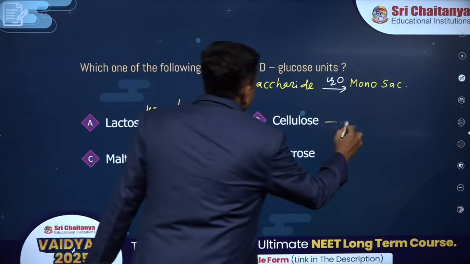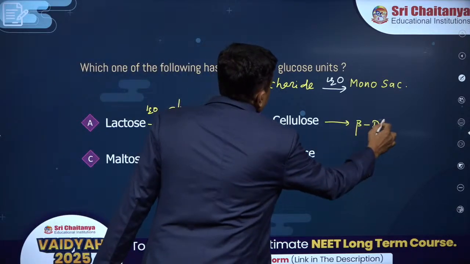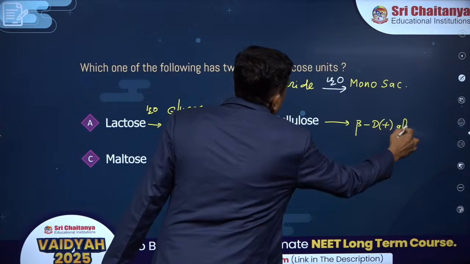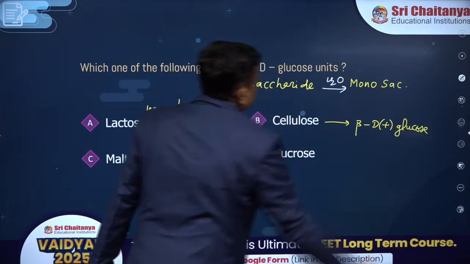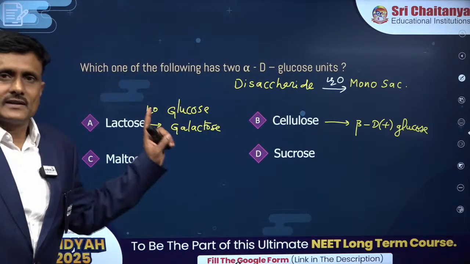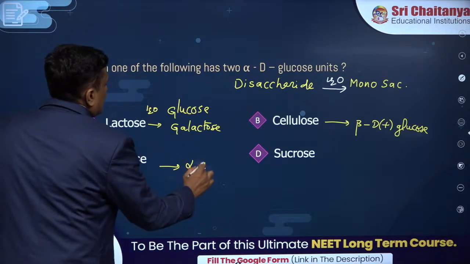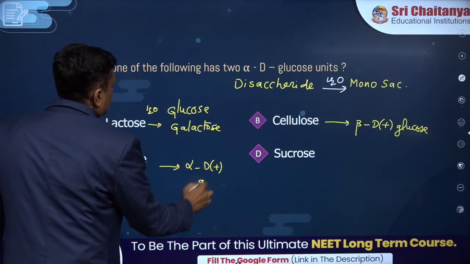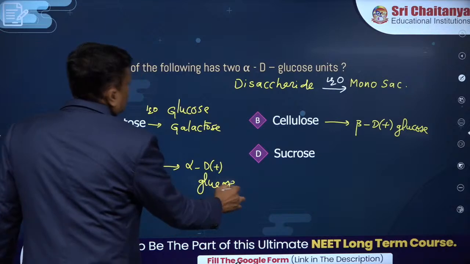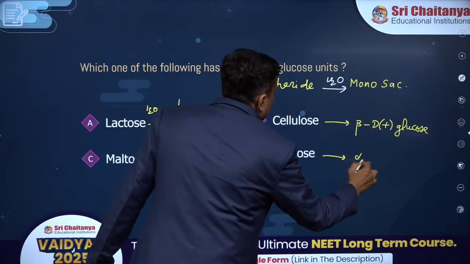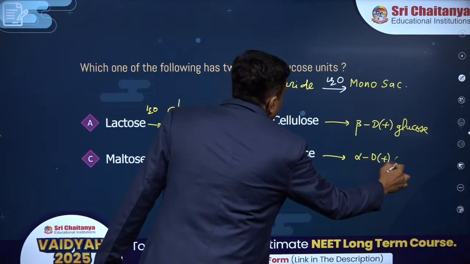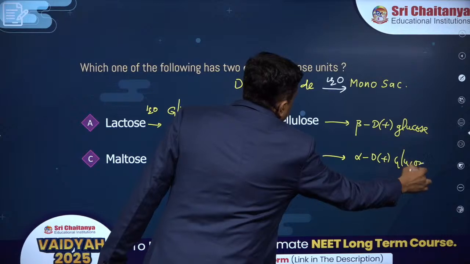Cellulose gives rise to beta D plus glucose units, not alpha D plus glucose. Maltose only gives rise to alpha D plus monomeric units. You know, sucrose gives rise to what? Alpha D plus glucose and fructose.